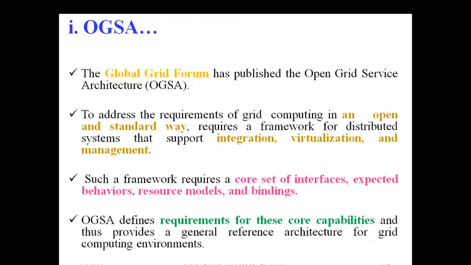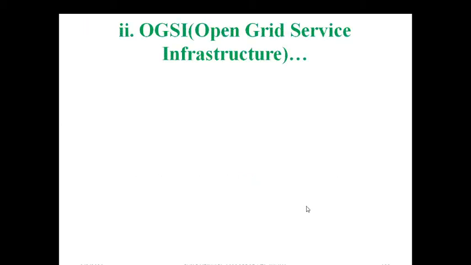So OGSA defines requirements for these core capabilities: integration, virtualization, management, and the interfaces, behaviors, resource models, and bindings. That is the work of the OGSA.